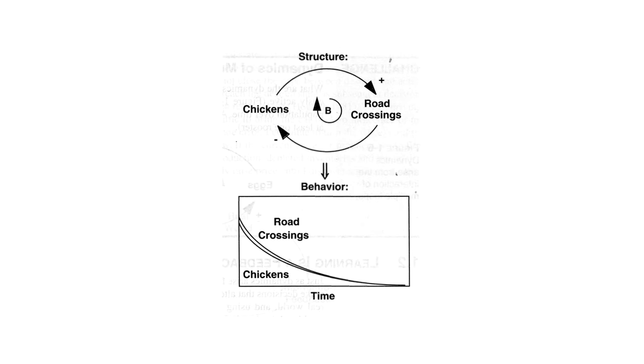Okay, so here is a slightly different diagram. It looks the same, doesn't it? Well, except that chickens is on the other side of the diagram.